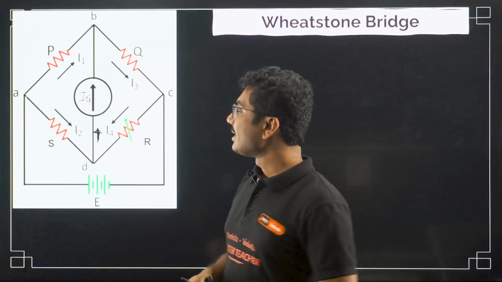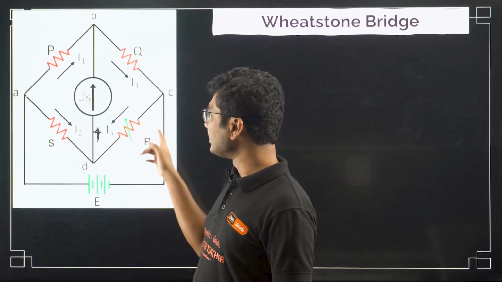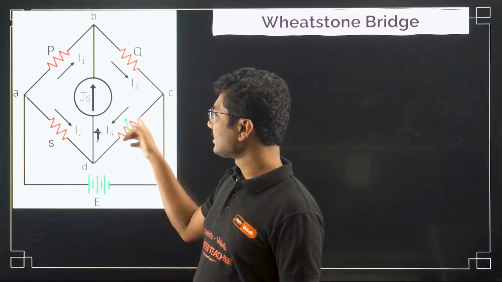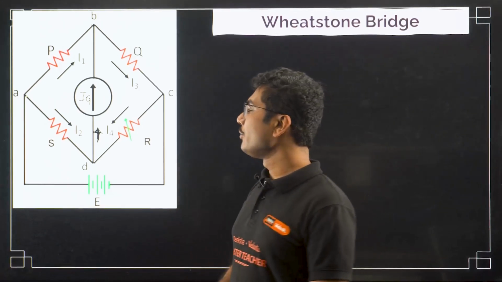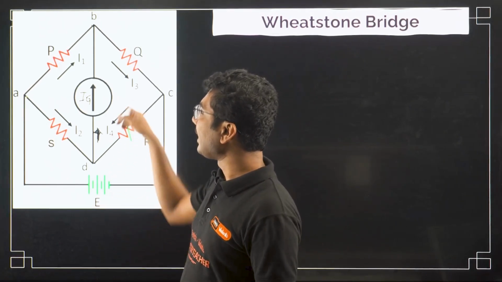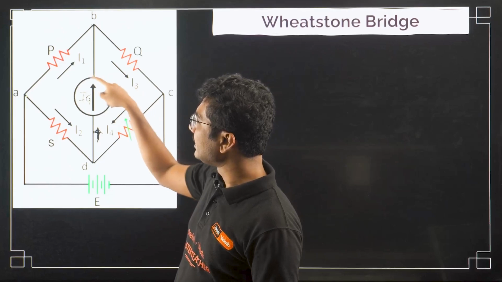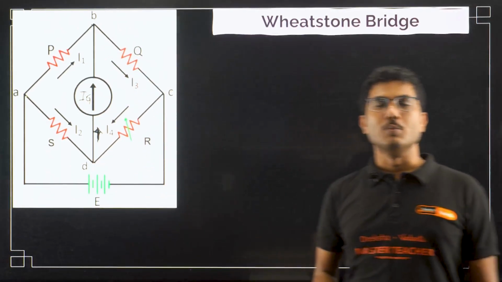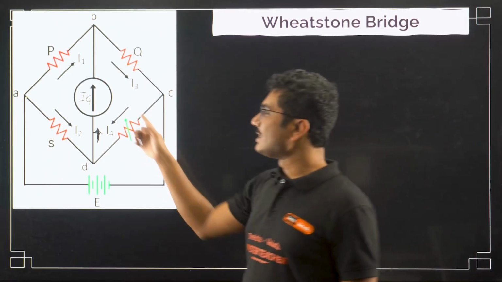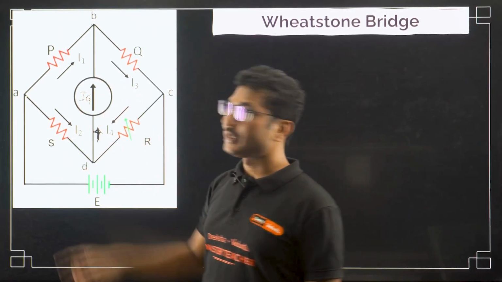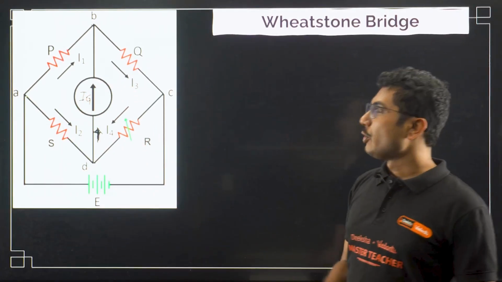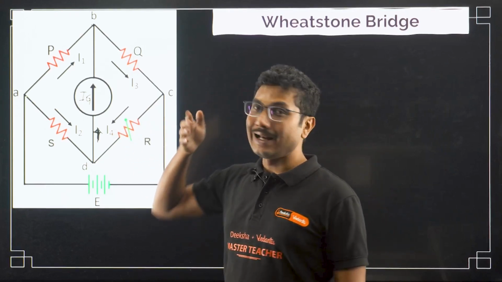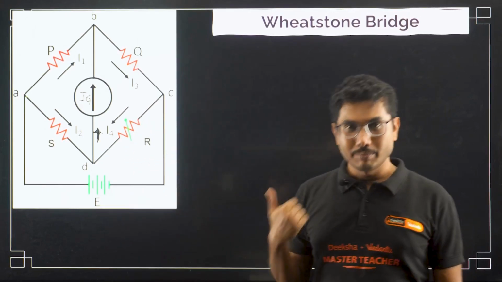What is the method? If you adjust this resistance R, you can make the current through this internal galvanometer, the in-between galvanometer, zero. You can make the current through this internal galvanometer zero, and that is called the balanced condition of the Wheatstone Bridge.